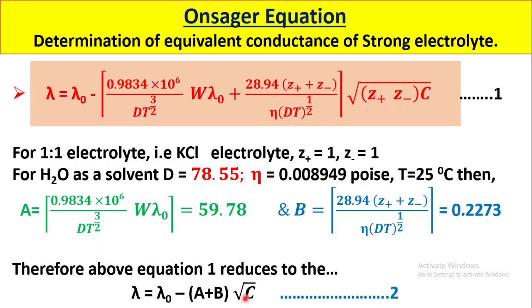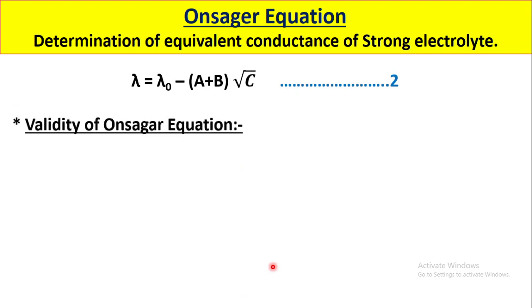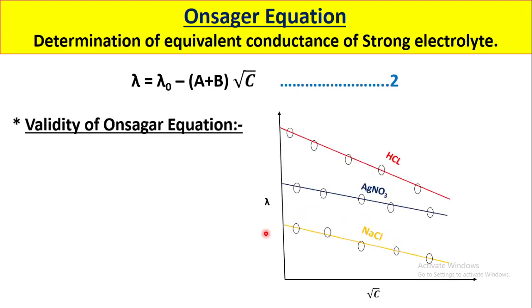Now let us see the validity of the Onsager equation. Validity means what the plot of the Onsager equation will look like. This is the plot of equivalent conductance at a given concentration versus the concentration. Here you can notice that the variation of equivalent conductance with concentration is linear in nature.